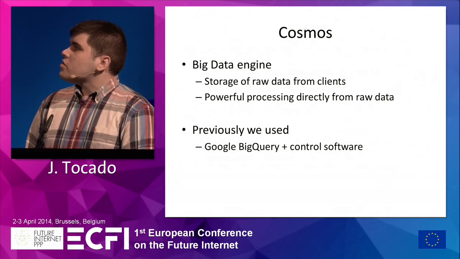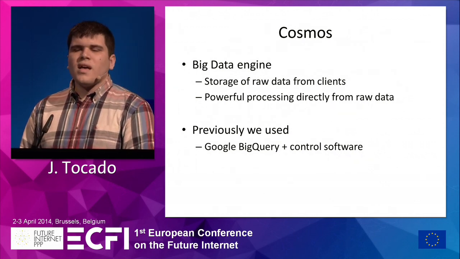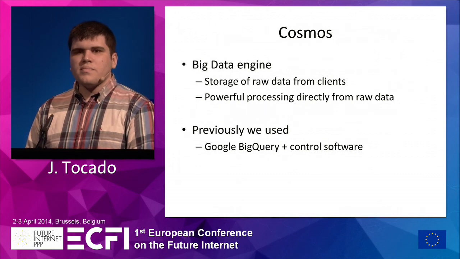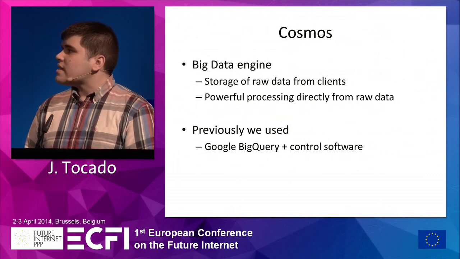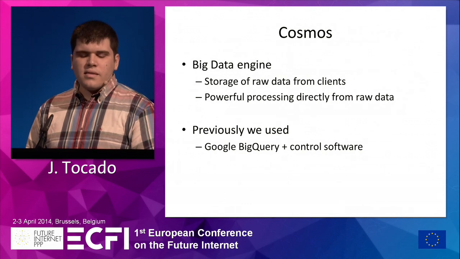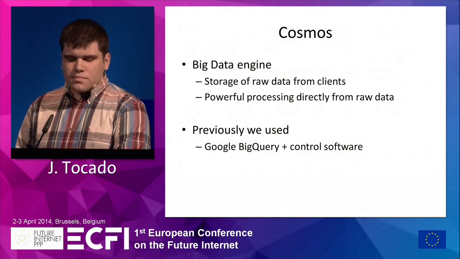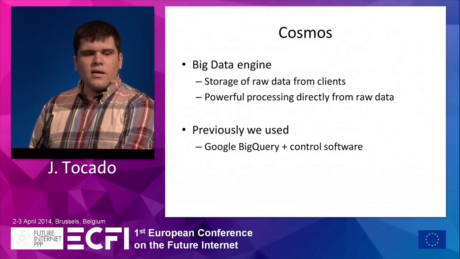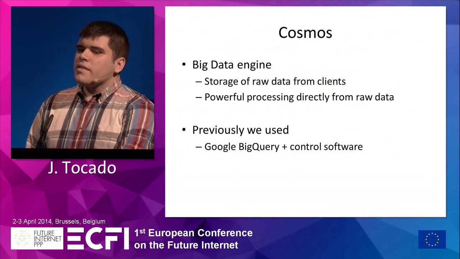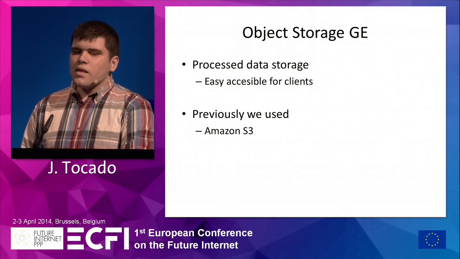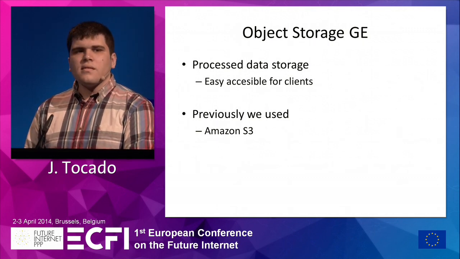We previously used Google BigQuery, but we had to do a series of steps to get our data inside and outside, and it's not very convenient for a task. Then we use a virtual machine.